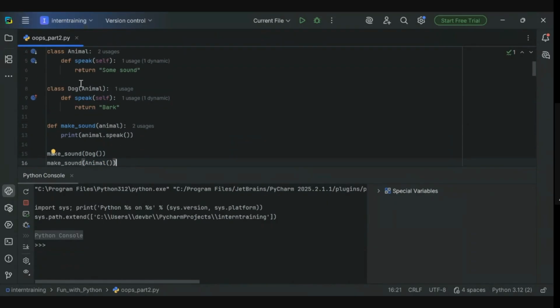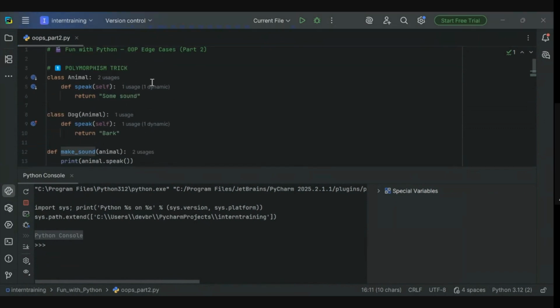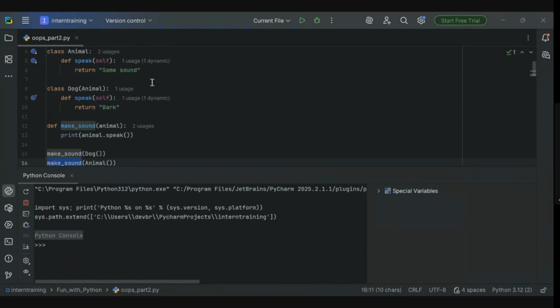Will it behave similarly, because it is the same function we are calling? Will it behave the same, or do we have the concept of polymorphism in Python? So what is polymorphism? Whenever we call one function passing different kinds of arguments or different numbers of arguments, it behaves differently. The same name having different behaviors is called polymorphism.